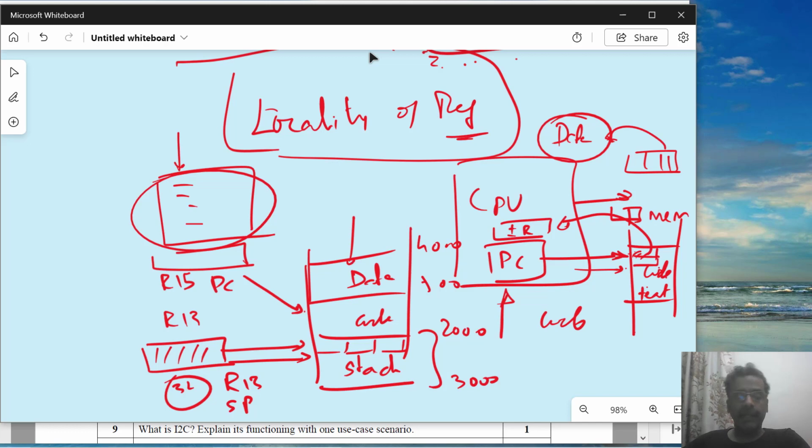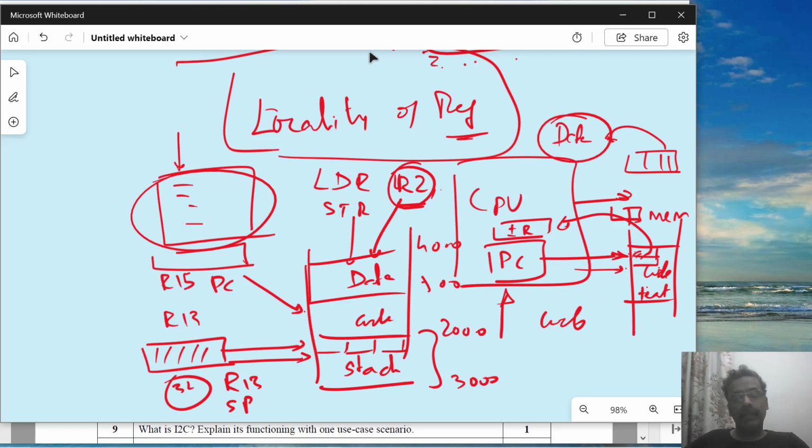Now, what about the data? Data, you know that there are instructions called LDR, STR, store, and then LDM, STM. So those instructions use some specific register as per the instruction. Now that register will have the address which is pointing to the data area.